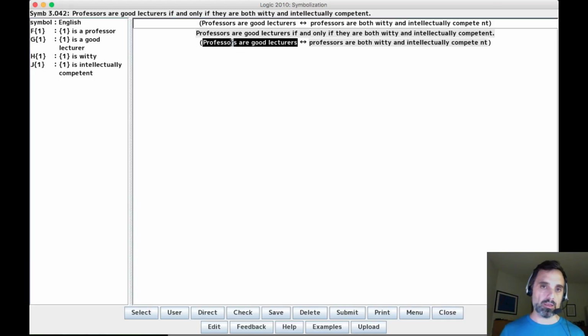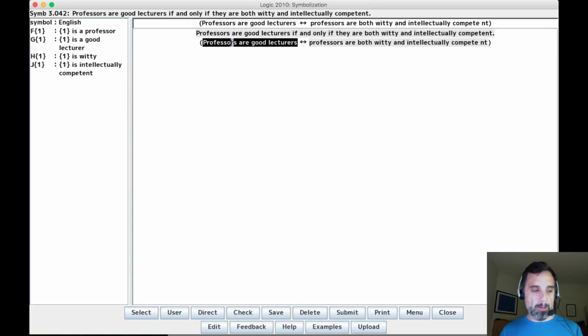Now, the problem with this symbolization is that, with this approach, it says all professors are good lecturers if and only if all professors are both witty and intellectually competent. Okay, so this is true if both sides are false. So suppose that there are some professors that are not good lecturers, and there are also some professors that aren't both witty and intellectually competent.